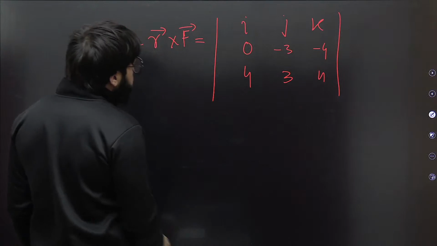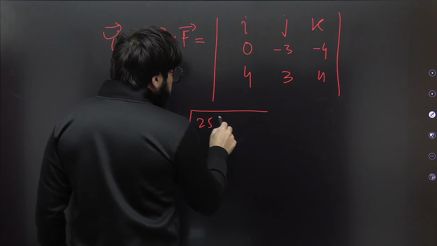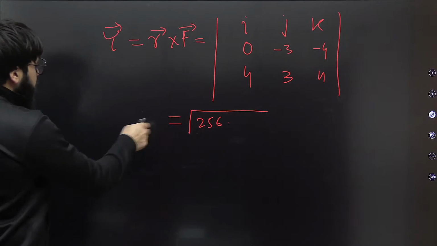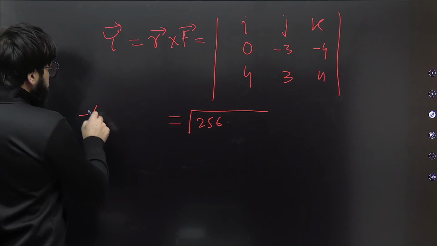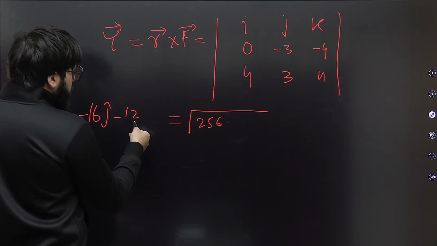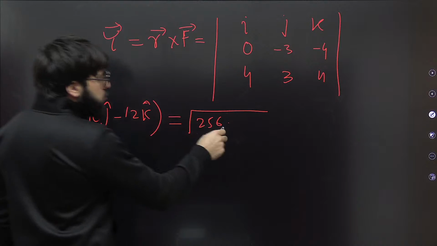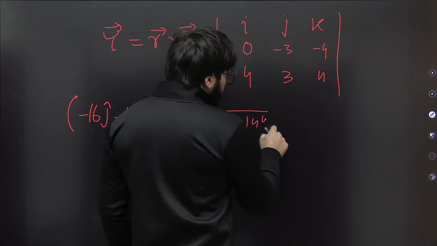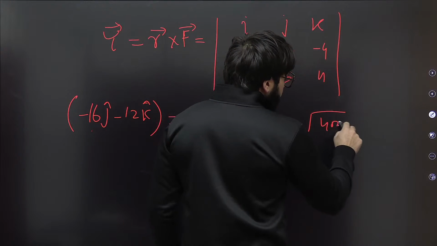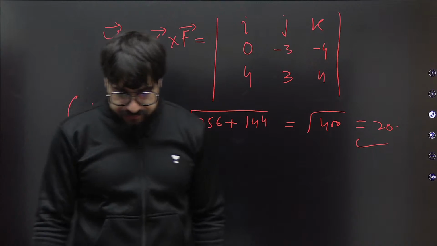So the cross product that will come out, that will come out to be simply, root of 256 after solving, okay? It will come out something like this, minus 16 j cap and minus 12 or plus 12 k cap. Just solve it by yourself, okay? So it will be plus 144. This will be root of 400. This will come out to be 20 only, okay? Fine.